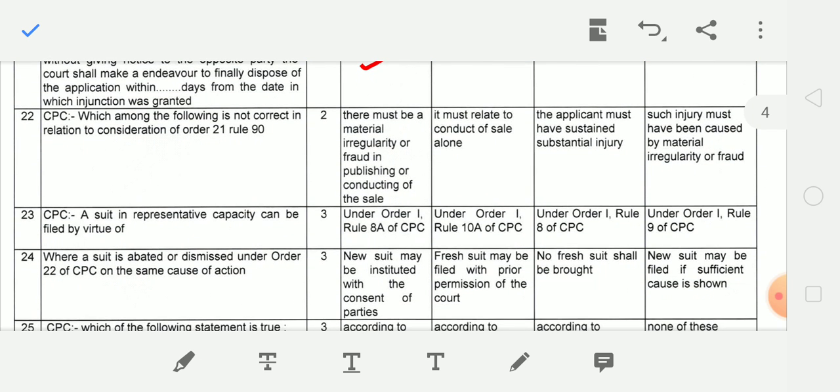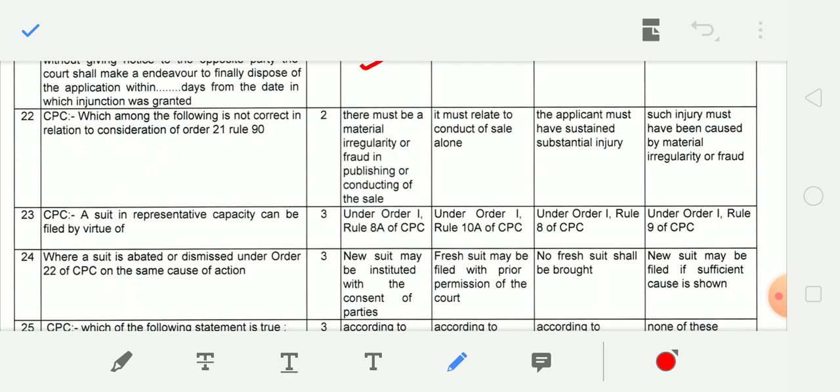Which among the following is not correct in relation to consideration of Order 21, Rule 90? And correct answer is it must relate to conduct of sale alone. So this is not correct. This statement is not correct in relation to Order 21, Rule 90. Next question.